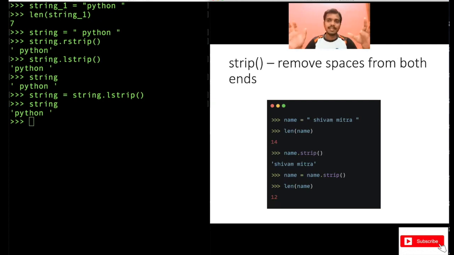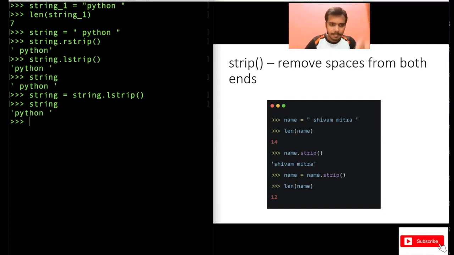But let's say you want to remove the white spaces from both the ends. So let's go back to this string. Again, we have spaces at both the beginning and the end, and you want to remove both of these in one go. Because if you use rstrip, it will remove it from the right hand side. If you use lstrip, it will remove it from the left hand side. But what if you want to remove both the spaces? So just use string dot strip.